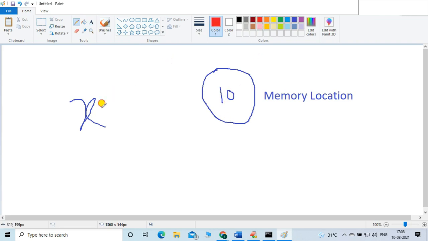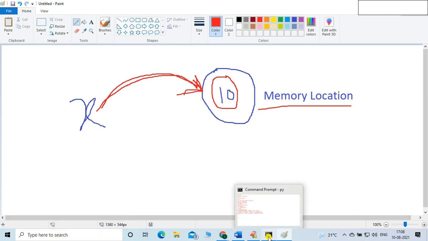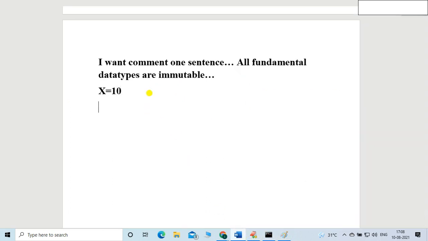So this x is pointing, friends. Listen carefully. This x is pointing at the 10 value. 10 is stored in some memory location, and x is pointing to this value. So it is some memory location, and x is pointing to this memory location. Suppose what I did, friends: x is equals to, I say, 22.